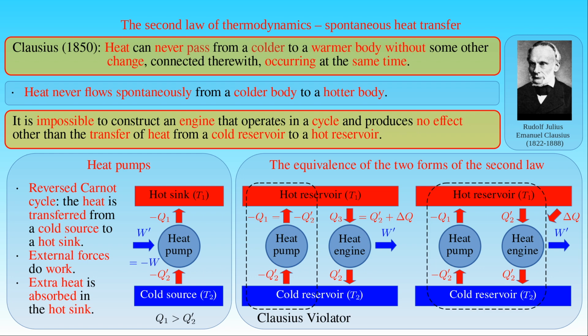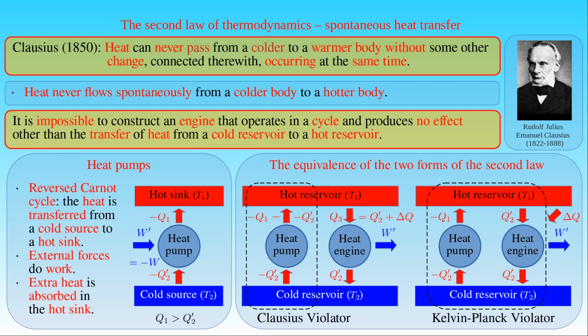As a result, the combined system can be considered as a heat engine which extracts the net heat delta Q from the hot reservoir and converts it into the useful work W', without rejecting any heat in the cold reservoir. But producing work with a single reservoir contradicts the Kelvin-Planck statement, that is, the combination of the Clausius violator and a heat engine is a Kelvin-Planck violator. In other words, if the Clausius statement is false, the Kelvin-Planck statement must also be false.